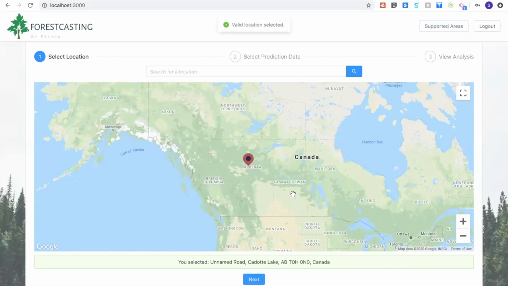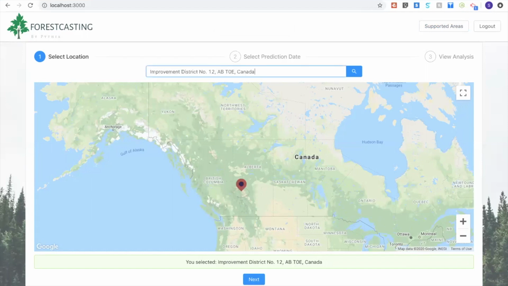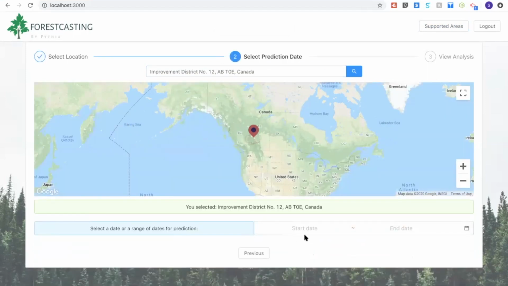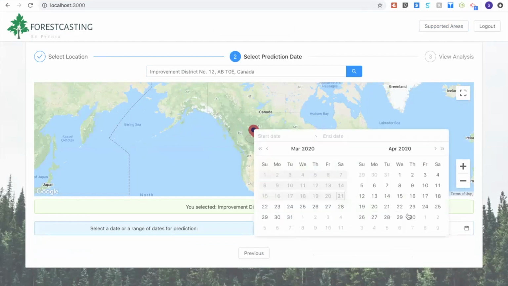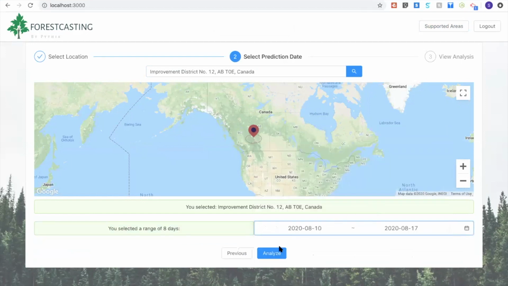So again, I can choose any location in Canada and it'll be a valid location, or I can search for an exact address. For the purpose of this demo, we want to show you guys a protected area to show how that affects the possible damages. Then the user is prompted to select a range of dates. They can select up to a year, and let's do a week in August for now.